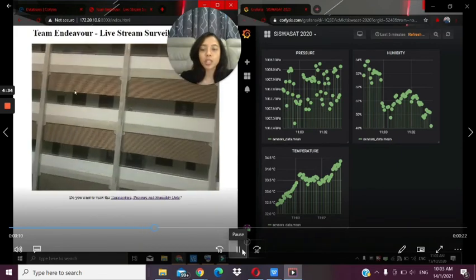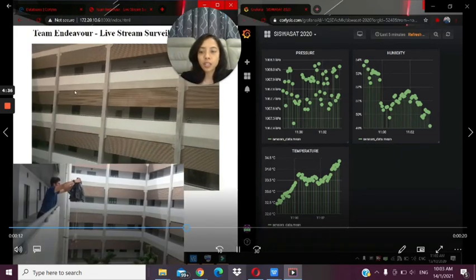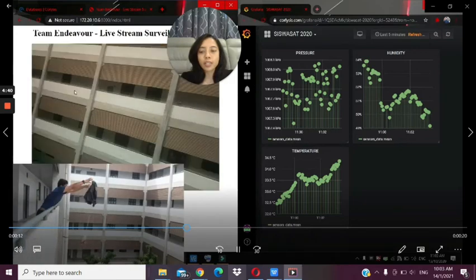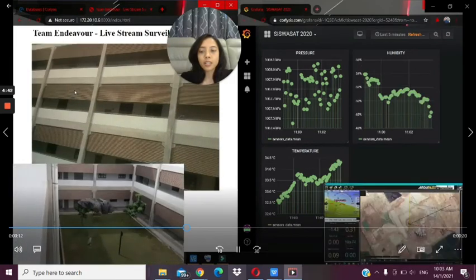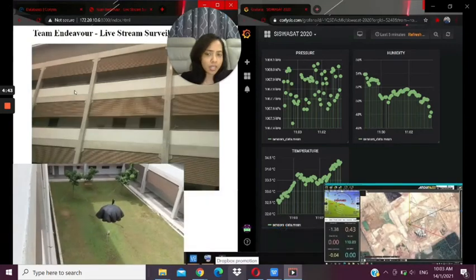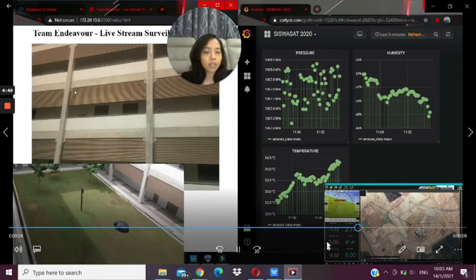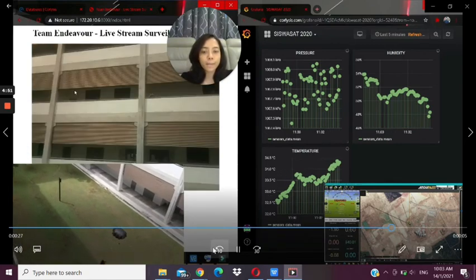So you can see that. Alright, it will be dropped at a certain height. The location is at block P. So you can see the GPS here. The data keep changing.